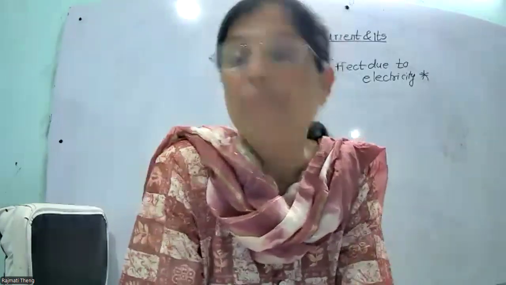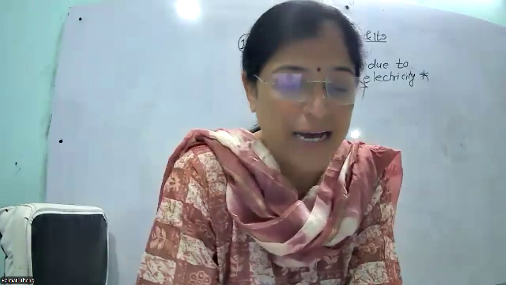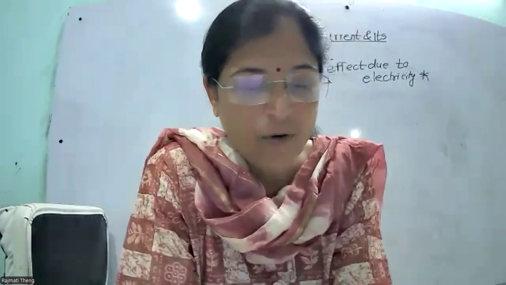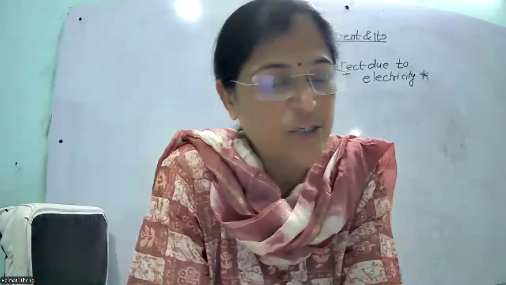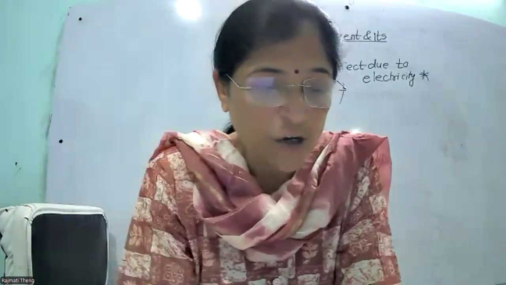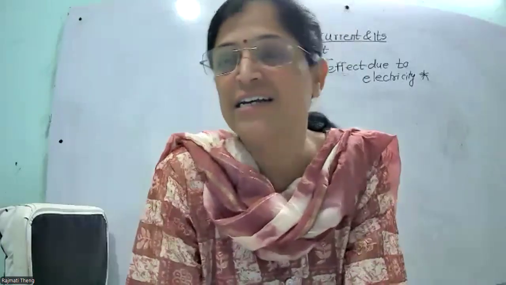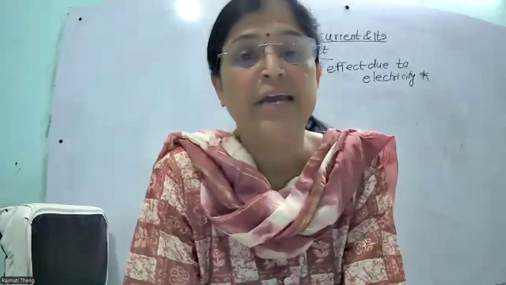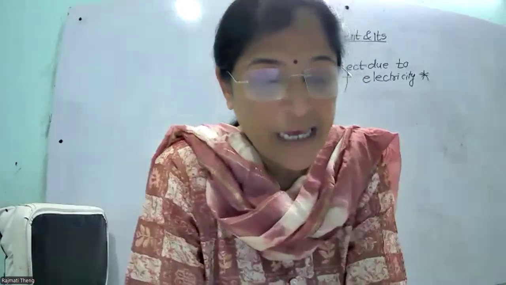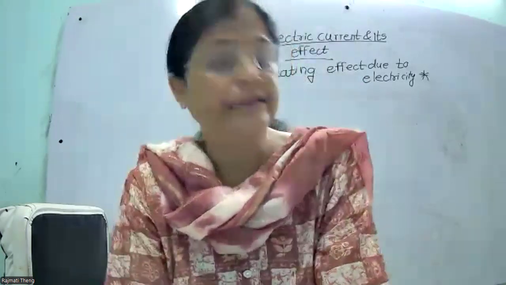An electric iron, which we also call a press, gets heated when electric current is passed through it, and this iron is used for ironing clothes. An electric heater, electric toaster and electric kettle all get heated. In all these instruments, when we pass the electric current, they are heated. The heat is generated and we use that heat for different purposes.